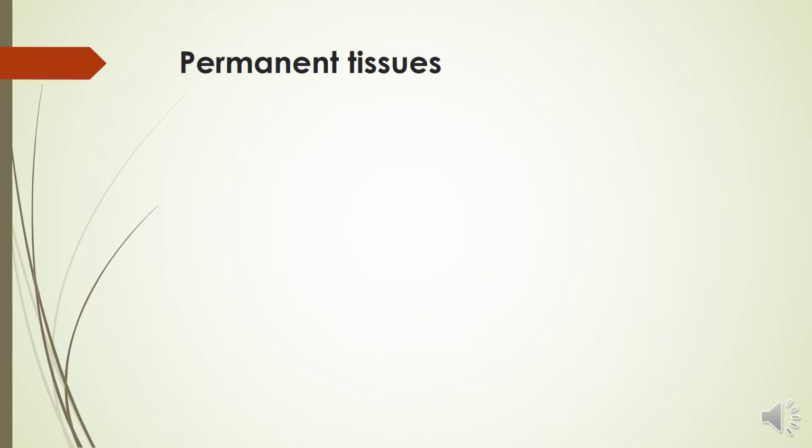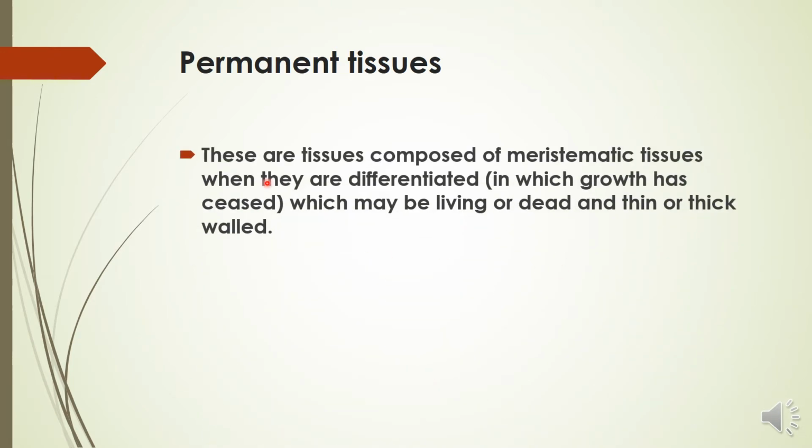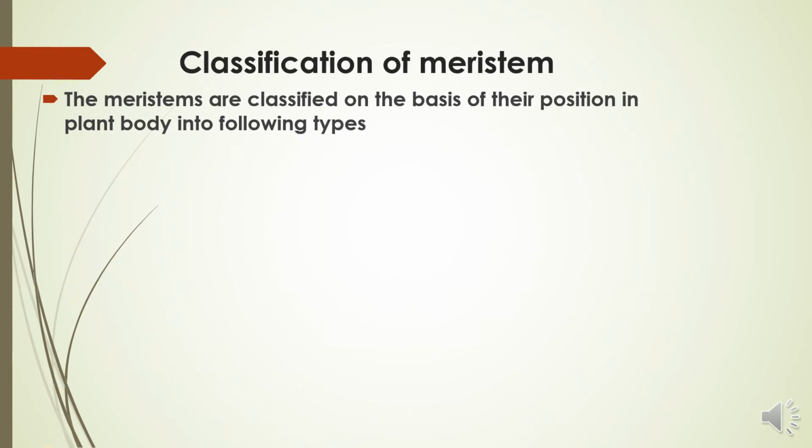Now we'll talk about the permanent tissues. Permanent tissues are the tissues composed of the meristematic tissues. You have known about it now. When the meristematic tissues are differentiated, meaning when their growth has ceased, they convert into permanent tissues. So the meristematic tissues always remain living, while the permanent tissues may be living or dead, and thin or thick walled.